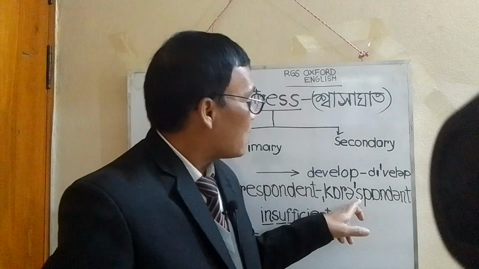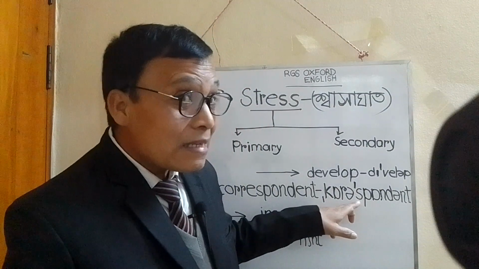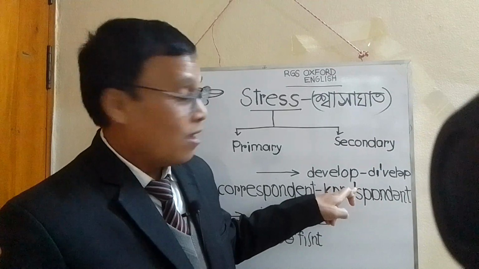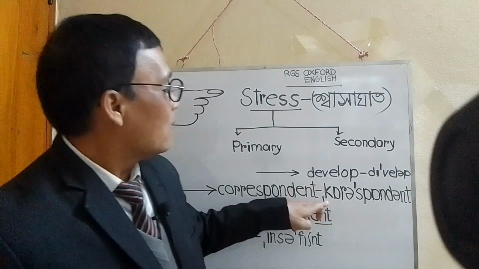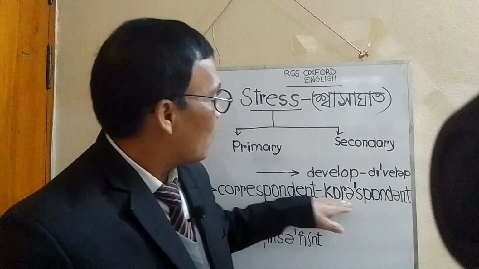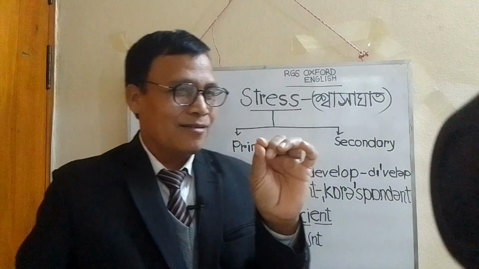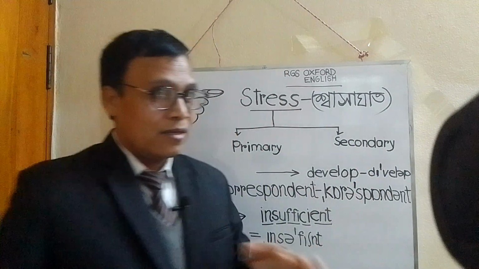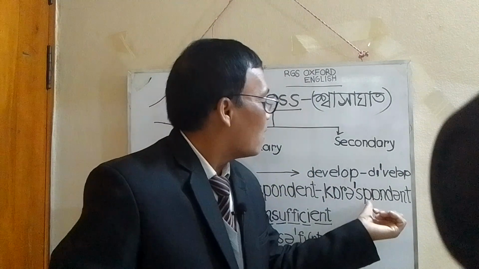Here, spa is the part of the word with the primary stress, and the sound of this part will be longer and louder than kora, because kora is secondary stress, and this syllable will have a smaller sound, not like the primary stress.